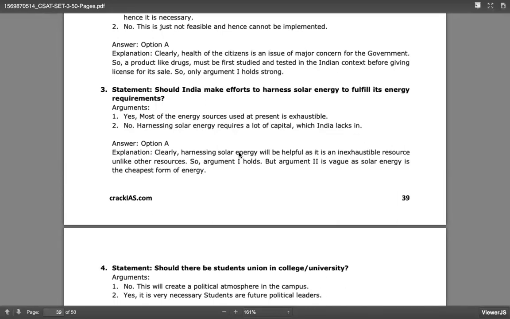The solar energy which you get from solar panels is also exhaustible, ma'am, because after some years, you can't use the solar panel again. Yeah, good point. But you can make a different solar panel, right?